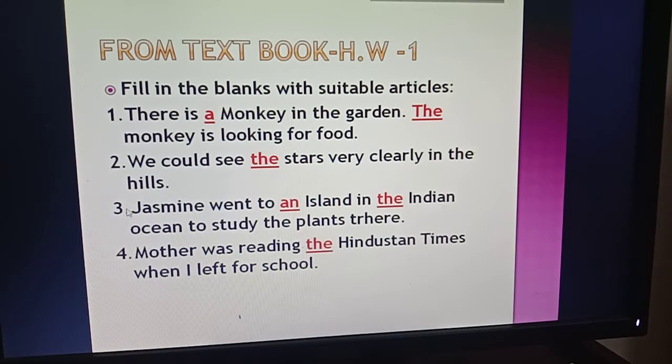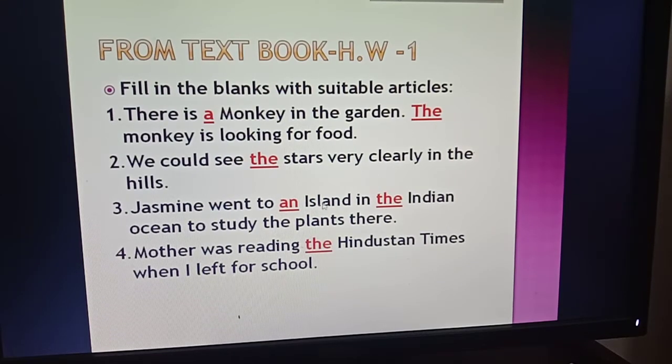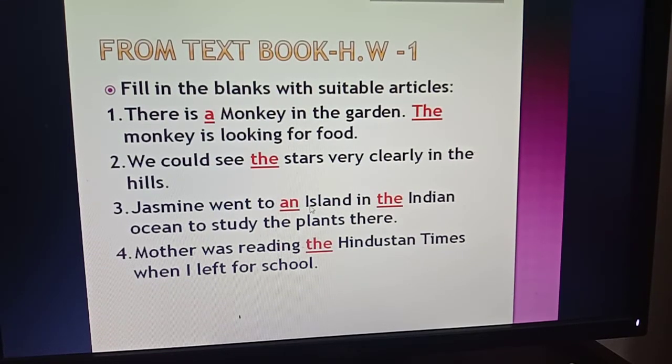Okay, then number 3, Jasmine went to an island in the Indian Ocean to study the plants there. So boys, here you can see this is island. Island starts with the vowel sound I, that's why I have used here an. Okay, and the Indian Ocean. Indian Ocean is a particular thing, that's why I have used here the. And according to the rules of articles, you know before the names of ocean we use the. I already gave the rules to you, so please learn them very well.